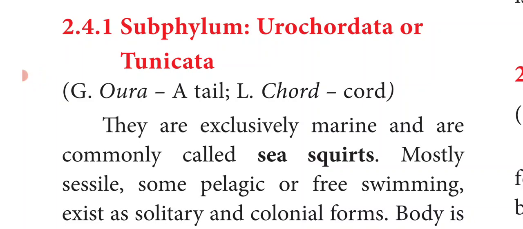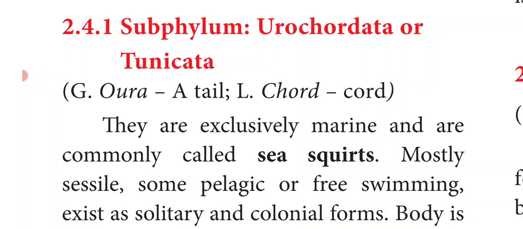In the last class, we have learnt about the phylum Chordata. In that, we have learnt that all chordates possess three fundamental distinct features at some stages of their life cycle. So, what are the important fundamental characteristic features? Presence of rod-like notochord, presence of dorsal hollow nerve cord, and presence of pharyngeal gill slits.